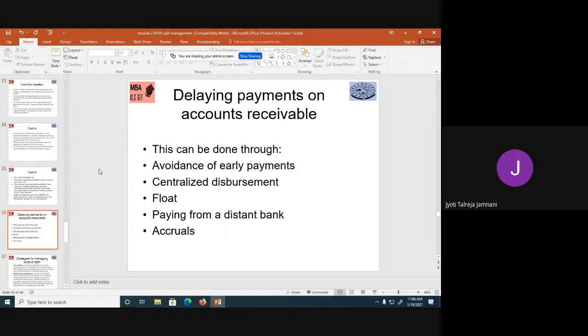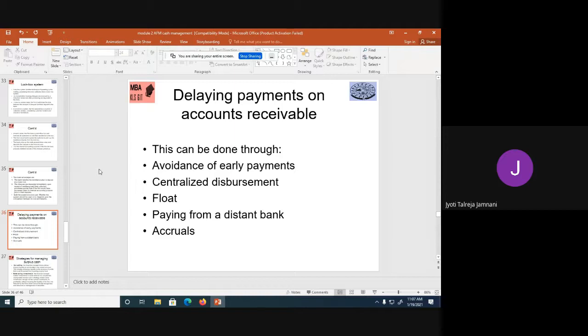You will pay from a centralized center. All your centers will not be authorized to pay. So whatever payment has to be done, Bangalore head office only will do it. Bangalore, Chennai and Kolkata branches have to send the payment details. So when you do centralized disbursement, it will take time to receive the details from all the three branches, process it and then pay. So that will also delay the payment.